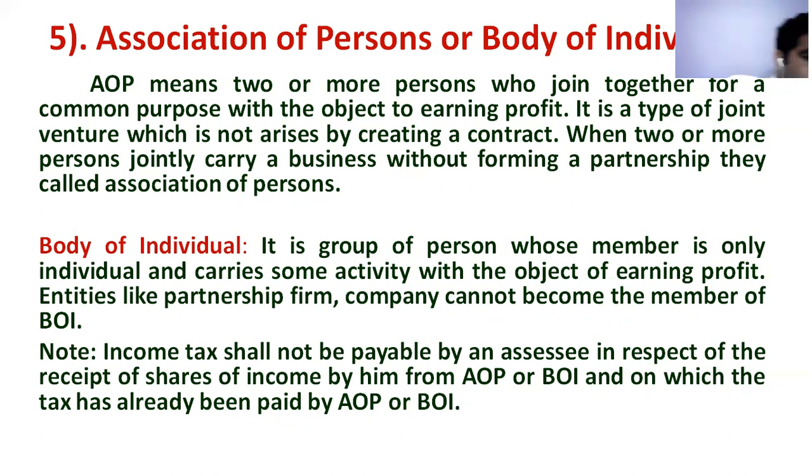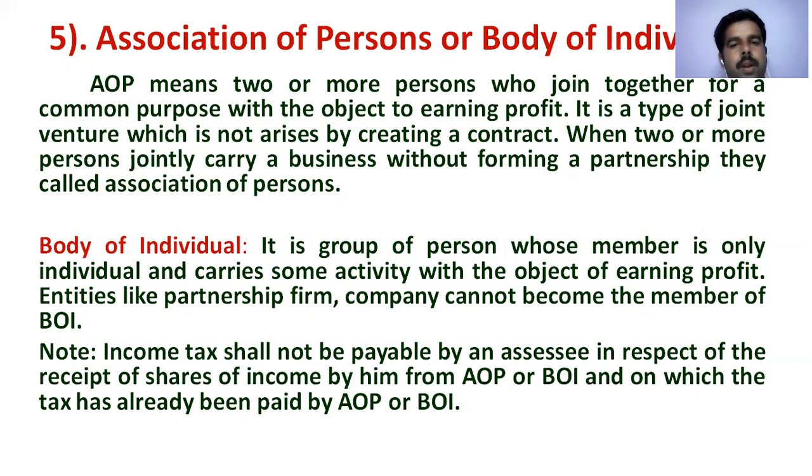Observe carefully AOP and BOI. In an association of persons, Mr. A is an individual, and a company or a firm, a limited company, or any person can be a member of an AOP. Here we are using the word limited.